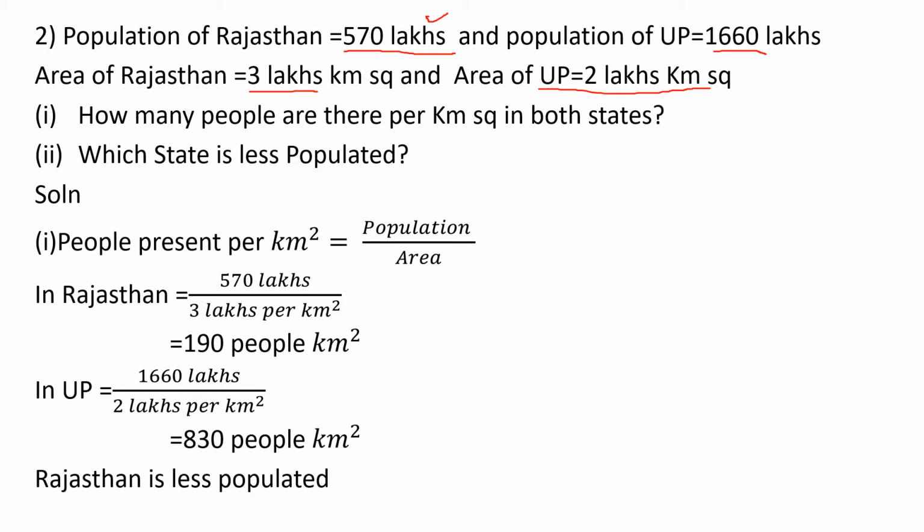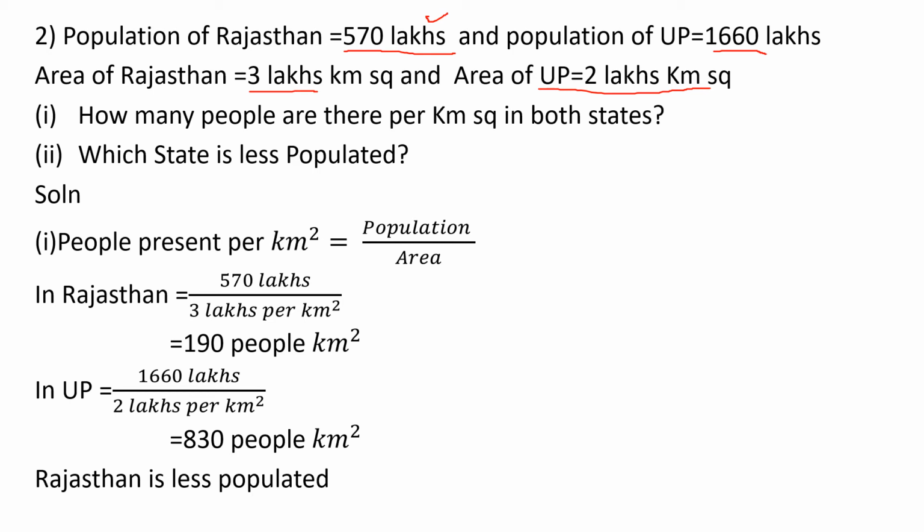Then, how many people are there per kilometer square in both the states? That is the first question. The second one: which state is less populated? You have to find which state has less population. The first question, how many people are there per kilometer in both the states?